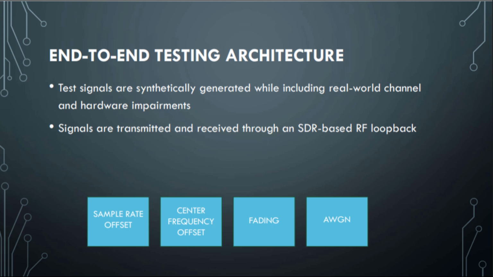Test signals are synthetically generated by us and made realistic by introducing real-world channel and hardware impairments such as additive white Gaussian noise at different SNR levels, fading, Doppler effects, carrier frequency offsets due to oscillator mismatches, sampling rate offset between transmitter and receiver, phase noise, and related effects. These signals are then transmitted and received through the SDR transmitter and receiver chains. The received IQ samples are processed in the backend, classified by the pre-trained model, and visualized on the front end. This end-to-end setup allows us to evaluate the robustness of the model under realistic RF conditions rather than ideal simulations.